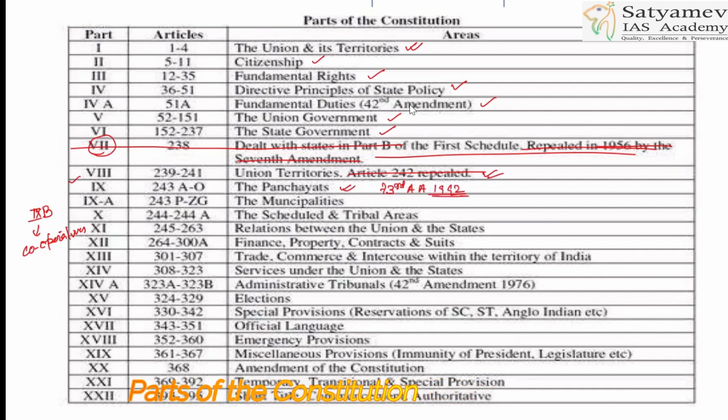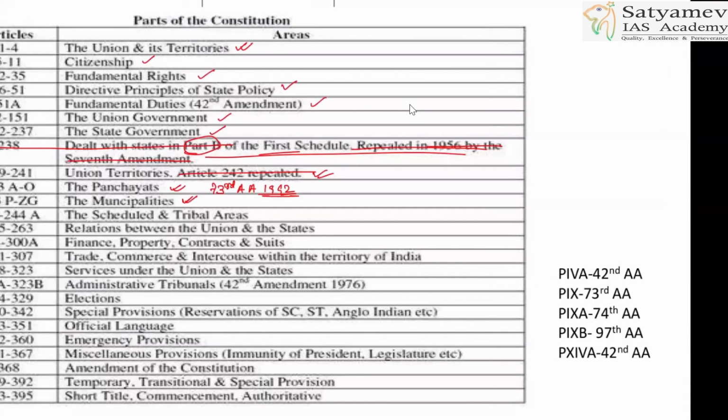Part 9 will be coming after that. Earlier it was having some parts of the first schedule, which was there in Part 9. So now in Part 9 you will have this. Then Part 9A will be municipalities and Part 9B will be cooperatives. I will be just showing you.